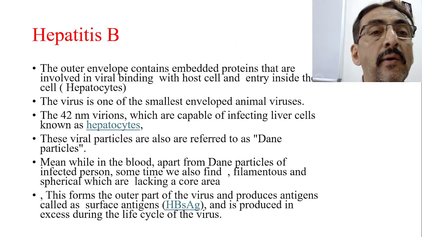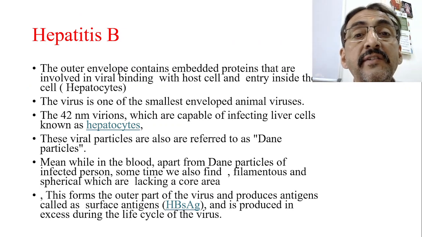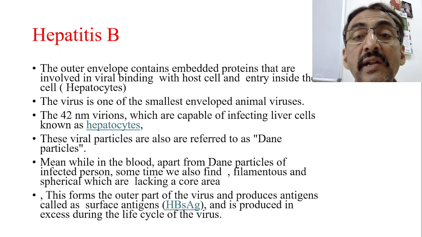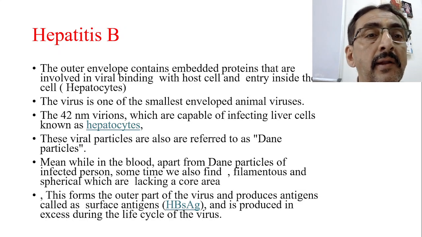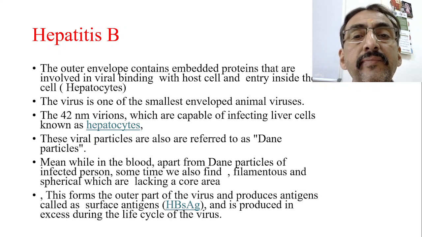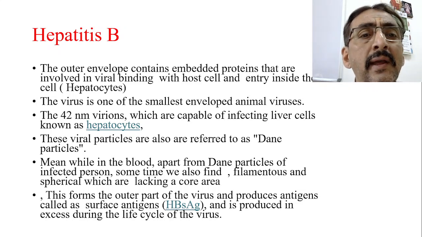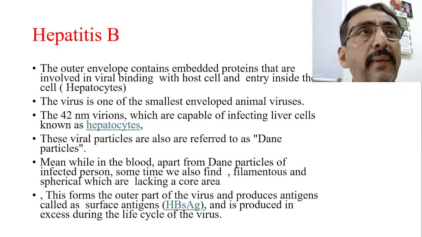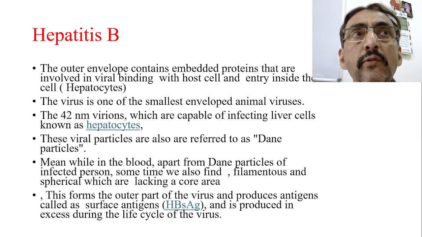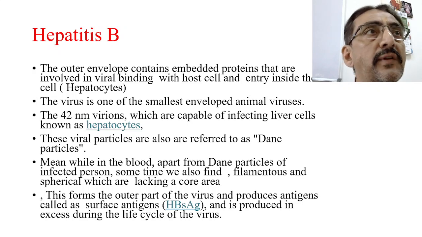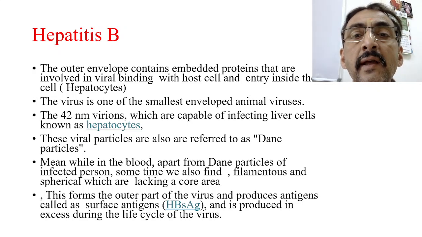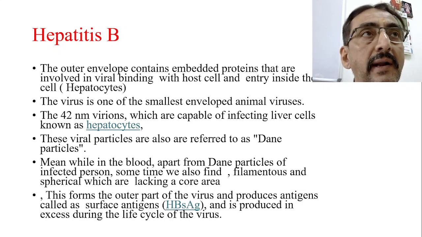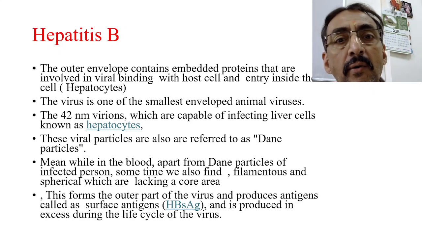Anyway, we'll discuss later. Now, the outer envelope contains embedded proteins that are involved in viral binding to the host cell and entry inside the cell. This outer envelope contains a lipid layer and some proteins. So what is the function of these proteins present in this outer cover? They help in viral binding, and they also help it enter inside the host cell, for example hepatocytes. So how does it enter inside the hepatocyte? That is guided by the proteins present in the outermost layer.